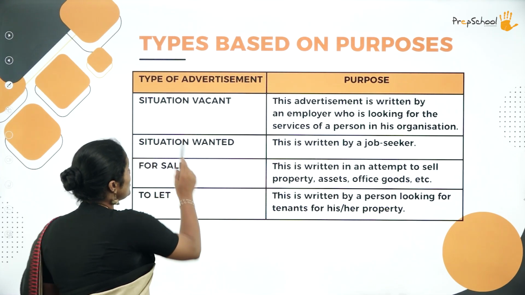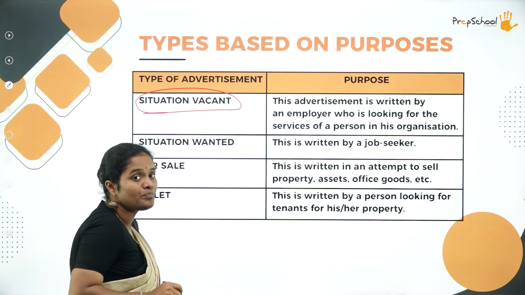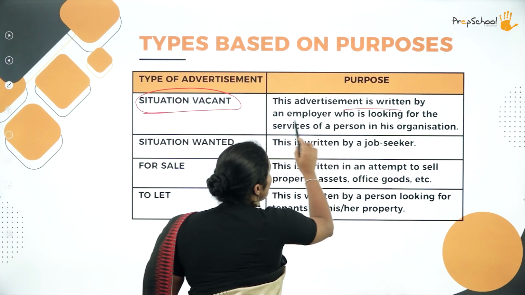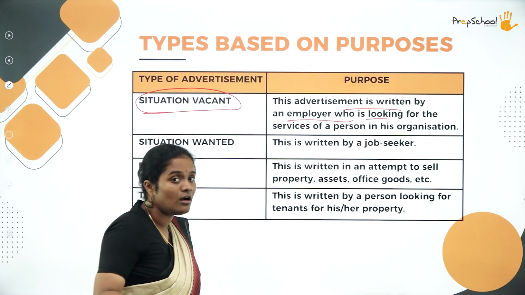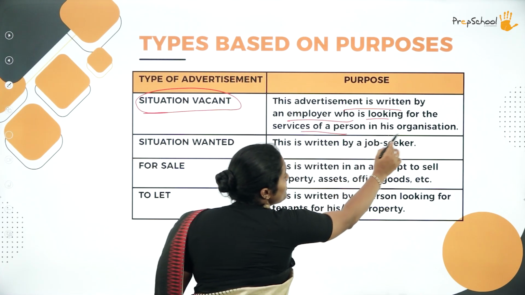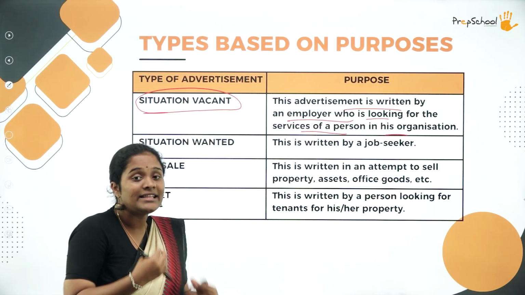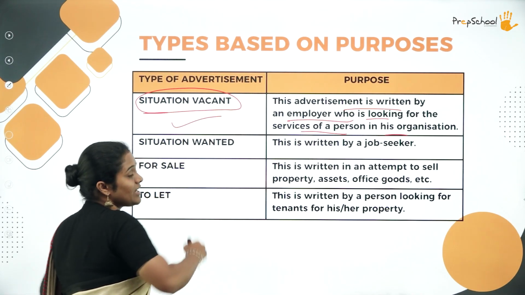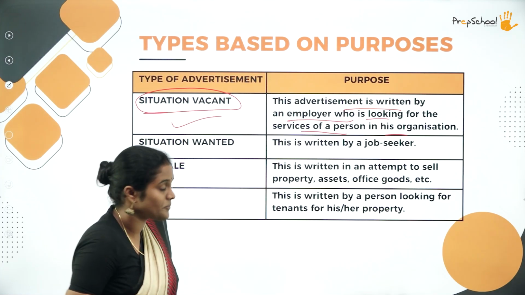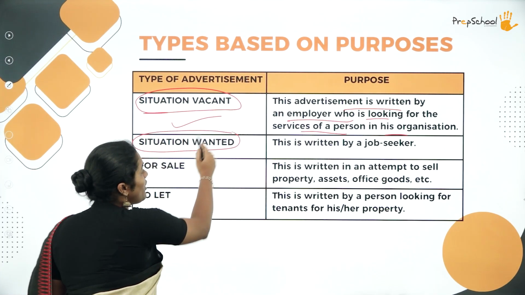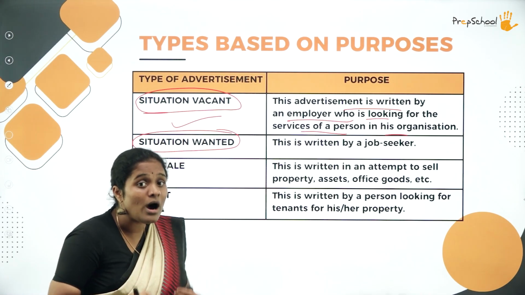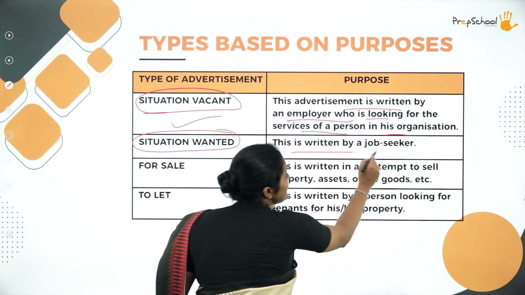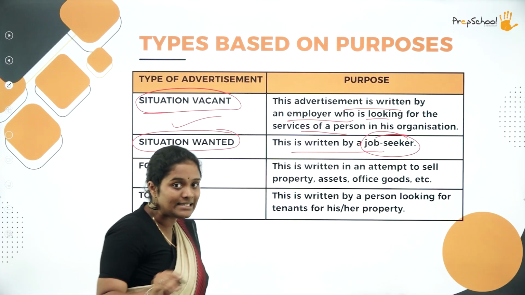Okay. So the first one is situation vacant. There is a position that is vacant and the advertisement is written by the employer who is looking for the services of a person in his organization. They are seeking for employees, right? That is situation vacant. You as an employer, if you're writing. Second one, situation wanted. What does it mean? You are looking for a job. You are an employee here. Okay. So this is written by the job seeker clearly.